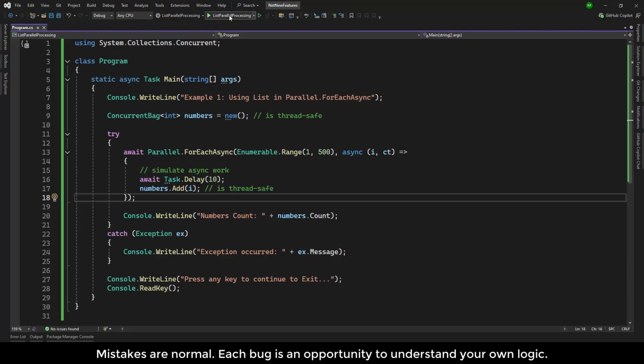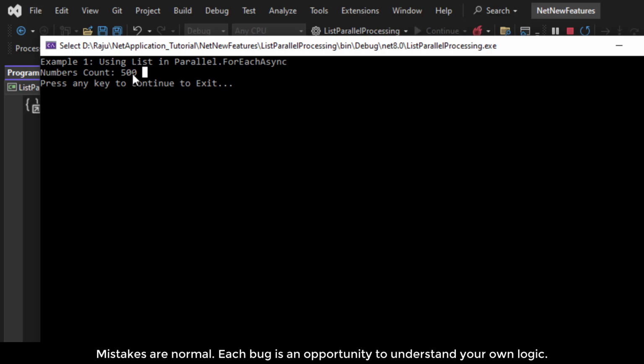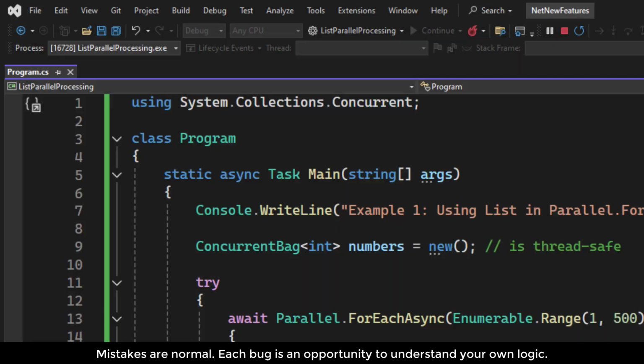Now let's run this program. See, we get 500 records, the count is an exact match.